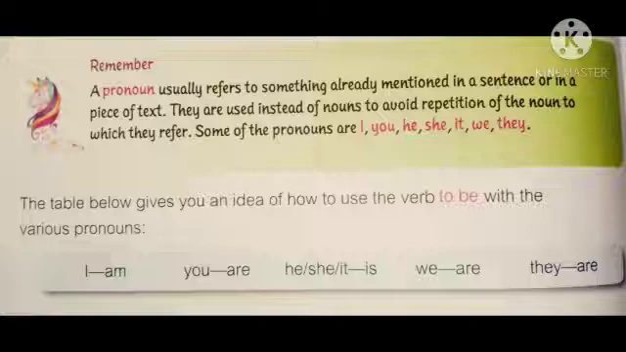Some of the pronouns are I, you, he, she, it, we, they. Here it is already mentioned in the sentence. Pronouns are mentioned, and to avoid repetition of the words, we are going to use the pronouns: I, you, he, she, it, we, they. Next, the table below gives you an idea of how to use the verb to be with the various pronouns. I am, you are, he, she, it is, we are, they are. These are the various pronouns.